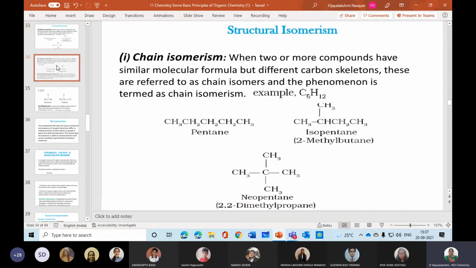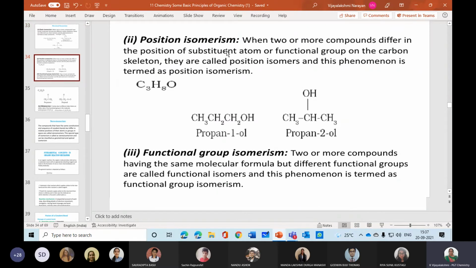In that way also we can see different structural formula. So you can identify position isomerism. In position isomerism, two things are available: substituent group, such as nitro group, amino group, ether group, and the functional group, meaning the secondary suffix of functional groups like alcohol group, keto group, aldehyde group. So you please remember in which position it is there. Whenever you are looking at the formula, you just write and check.